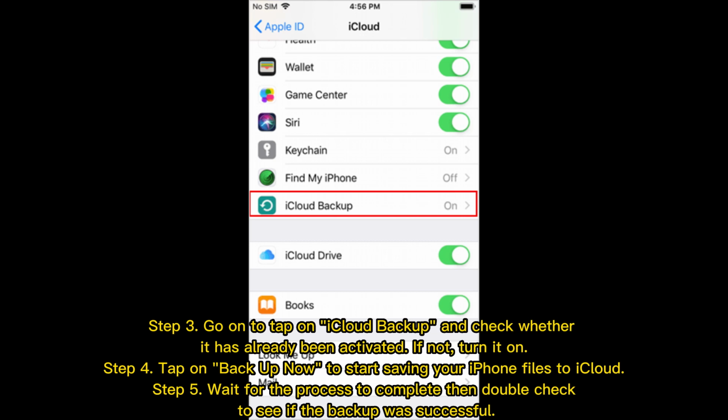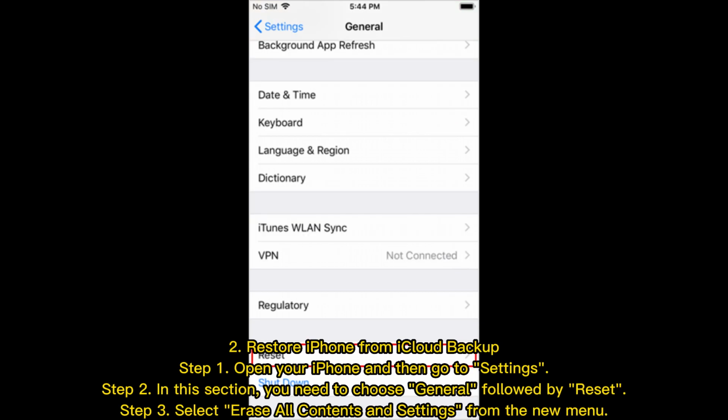Step 4. Tap on Backup Now to start saving your iPhone files to iCloud. Step 5. Wait for the process to complete, then double check to see if the backup was successful. 2. Restore iPhone from iCloud Backup.